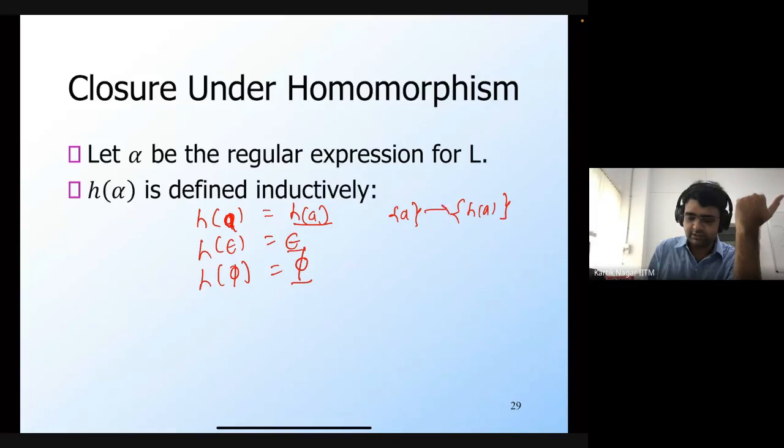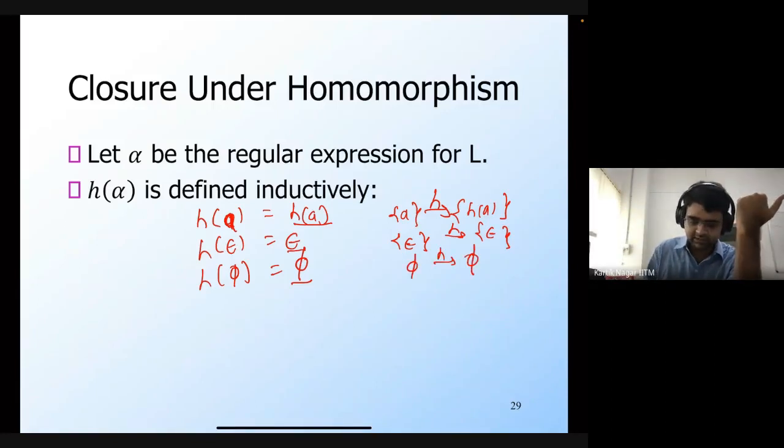And it is indeed true that h, when applied to the language which consists of the string a, gives the language which consists of the string h of a. So that's why this is correct. Similarly, epsilon under h only gives epsilon. And finally, the empty set gives the empty set.